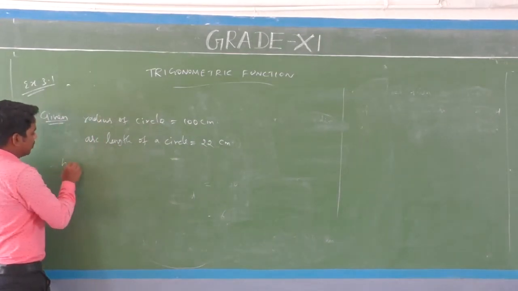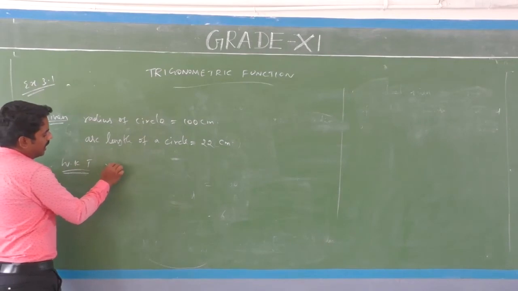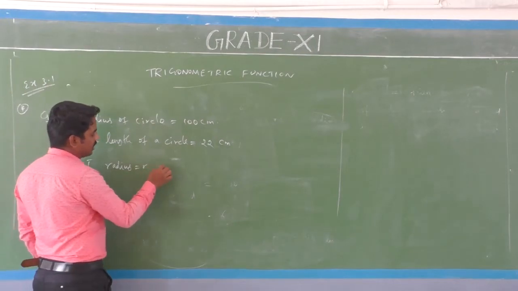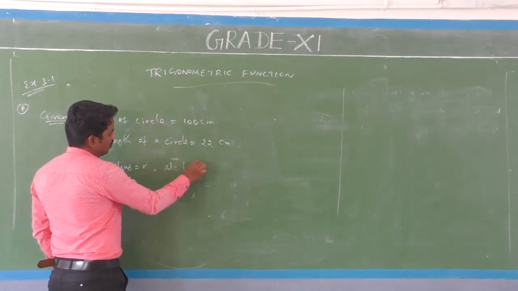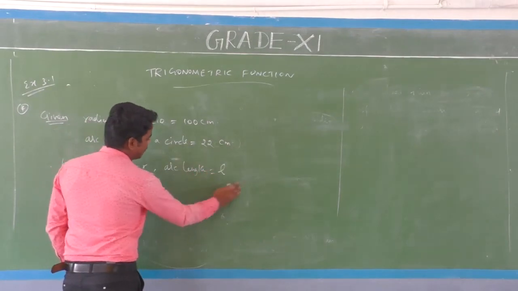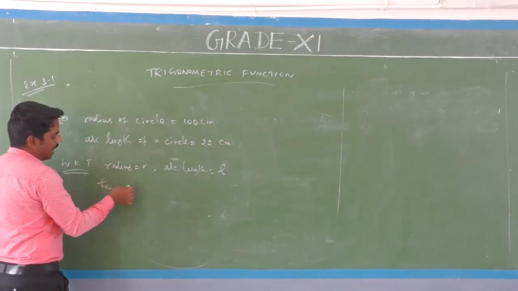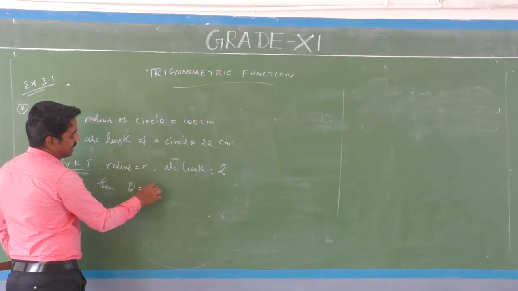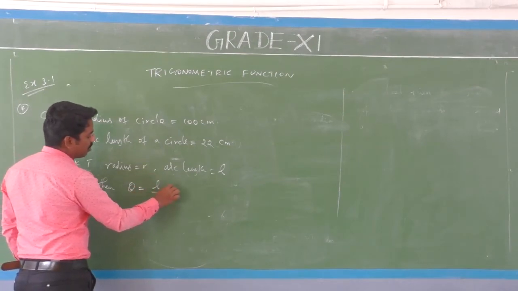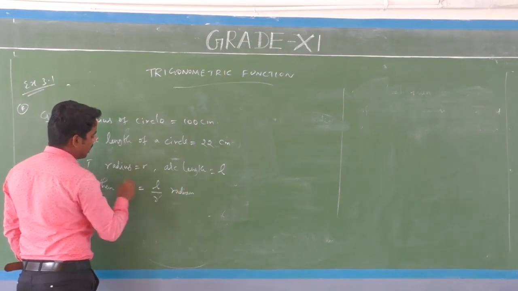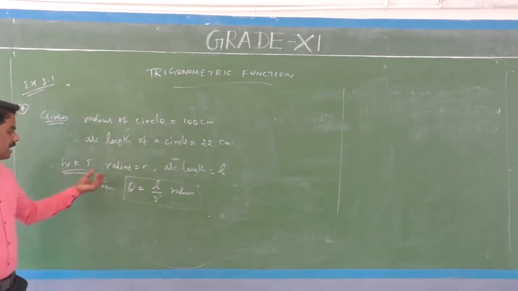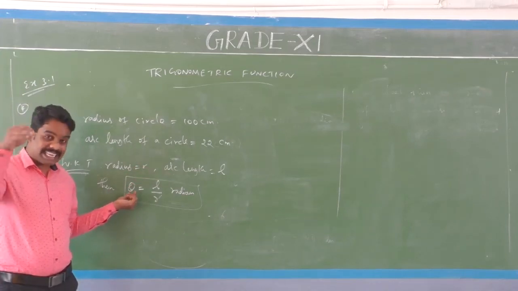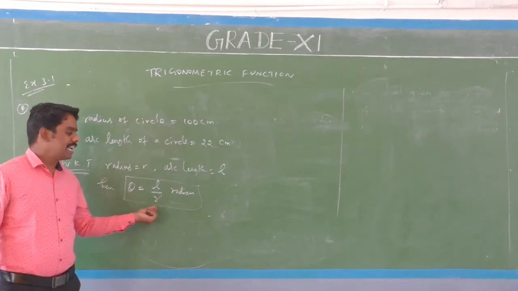And we know that, for radius R and arc length L of a circle, the angle subtended at the center, theta, is L by R radian. What do you know? Radius R, arc length L, then the angle subtended at the center of the circle theta is equal to L by R radian.